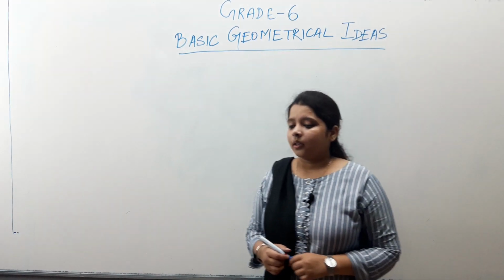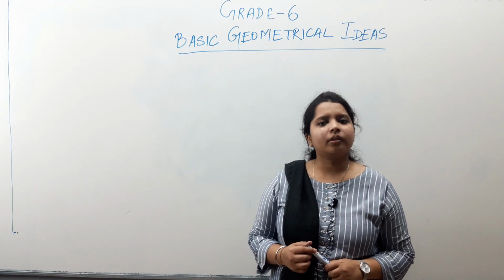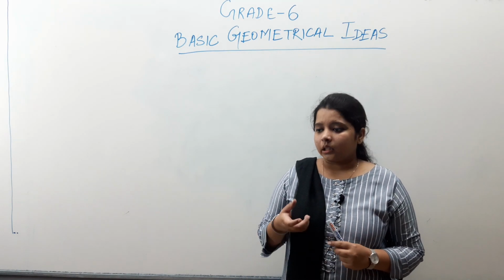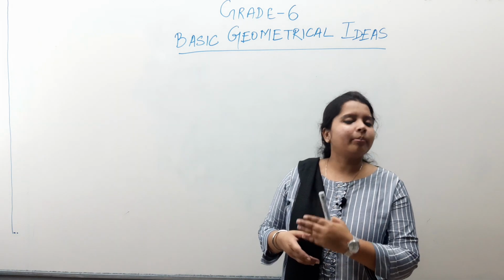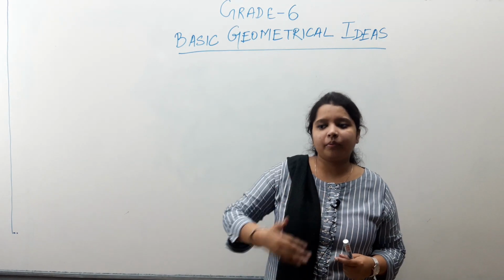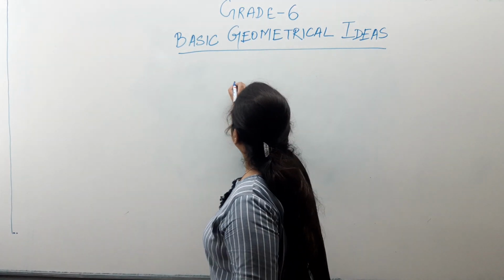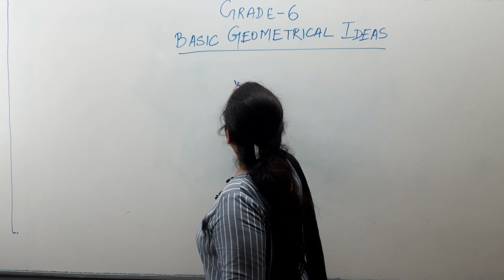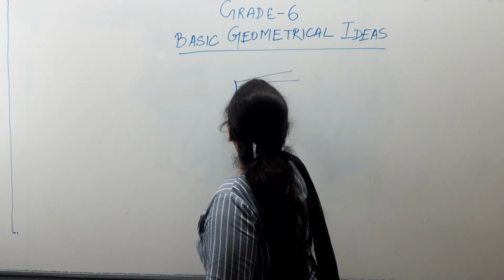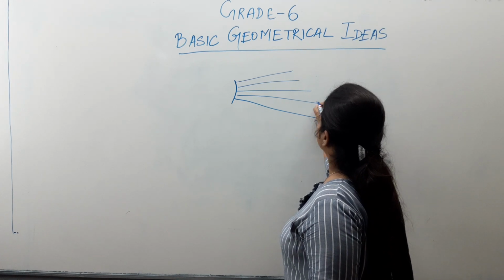Now, observe when you light a torch, what happens? The light begins from the torch and it goes indefinitely in the forward direction. Like for example, when you light this torch, the rays of light go like this.